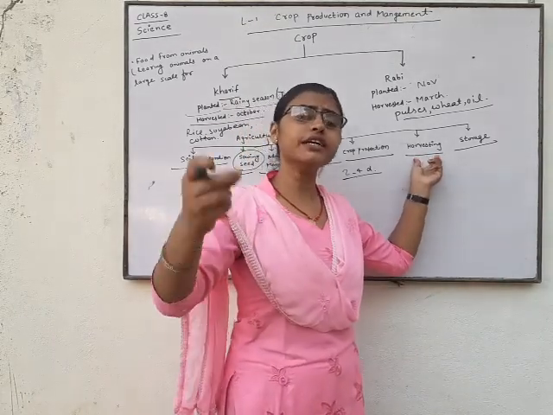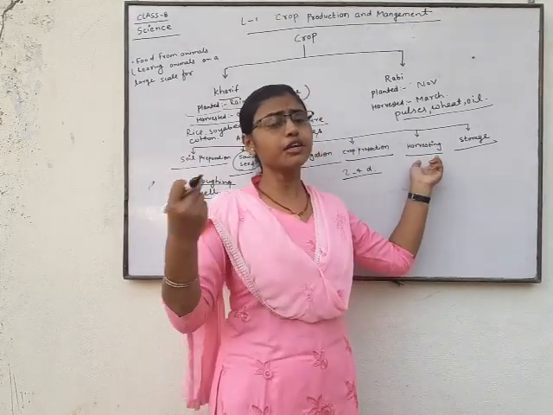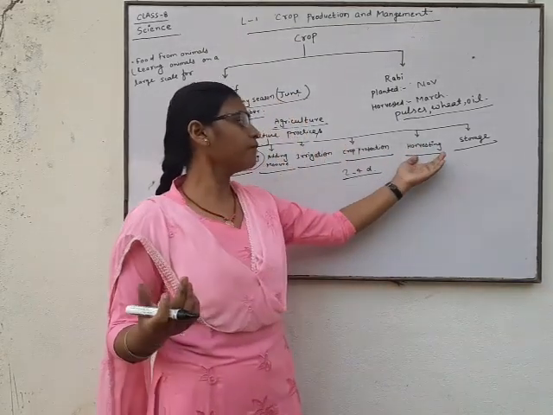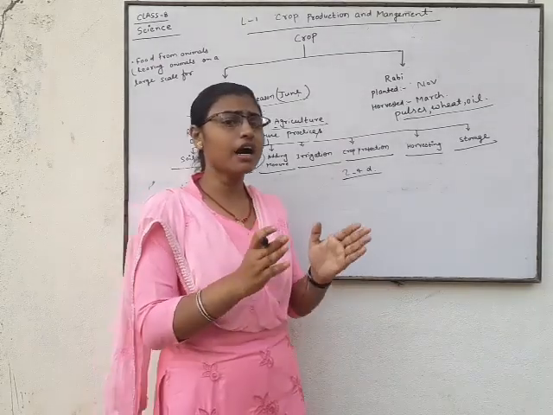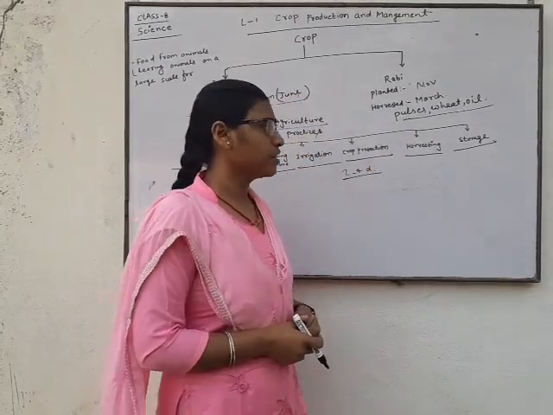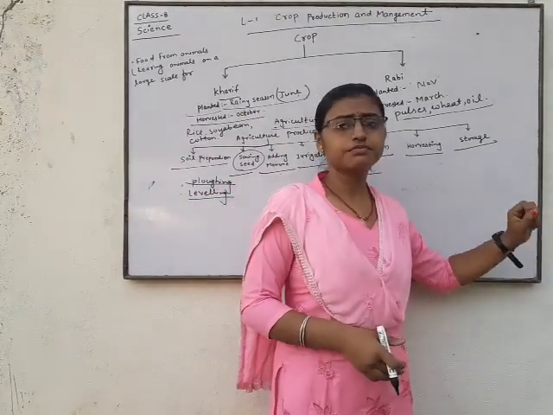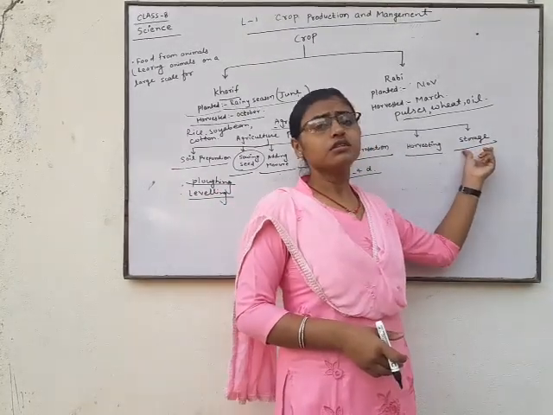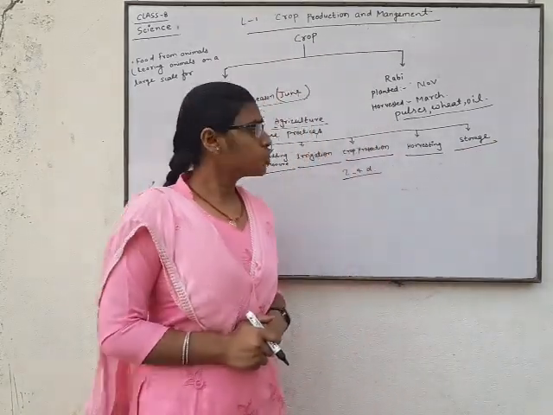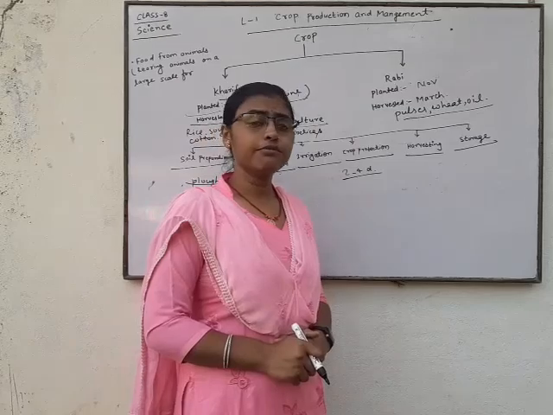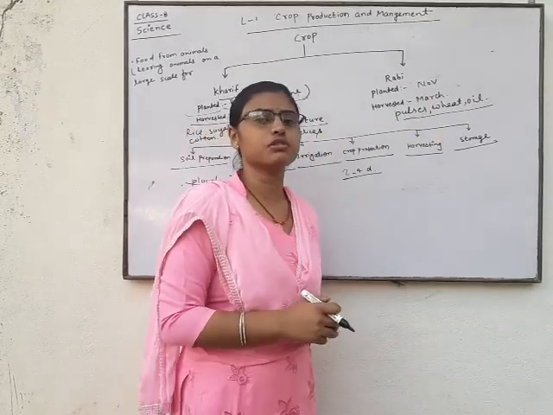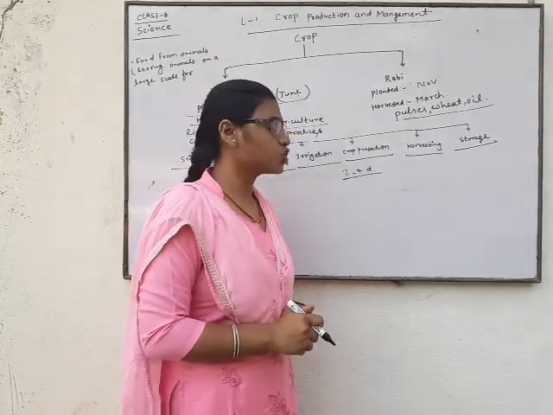When a plant is ready and dried, the plant is cut down. This process is called harvesting. And after harvesting, we will study storage. Storage is the process in which crops are stored for future use.